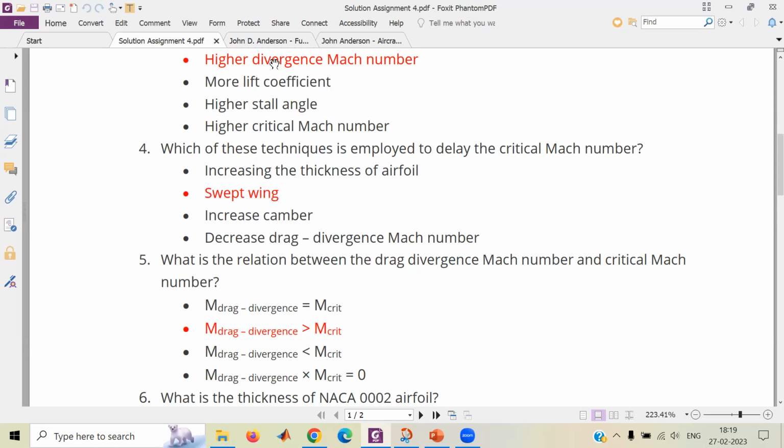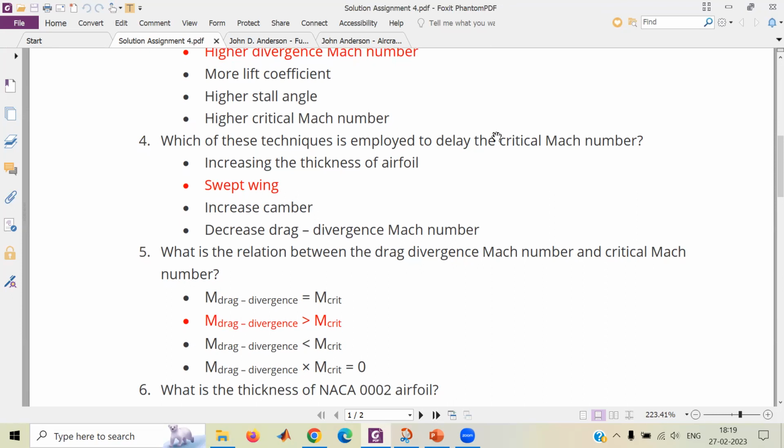Isn't increasing the thickness of the airfoil also correct, sir? Increasing the thickness of the airfoil, what is it going to cause? Sir, sorry, I got confused with the fuselage, because if we increase the t/c ratio, then we can decrease the critical Mach number.